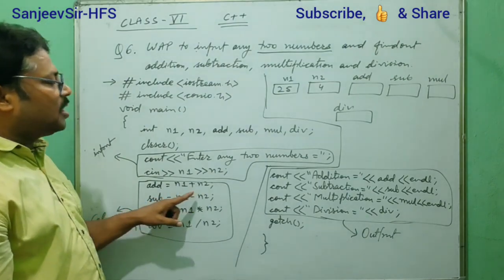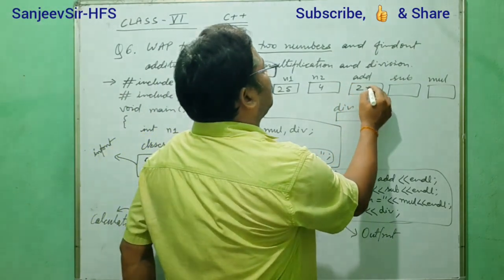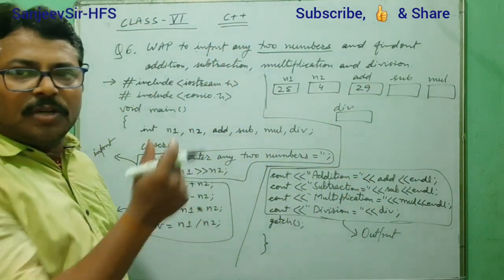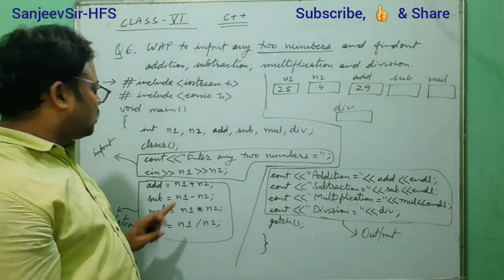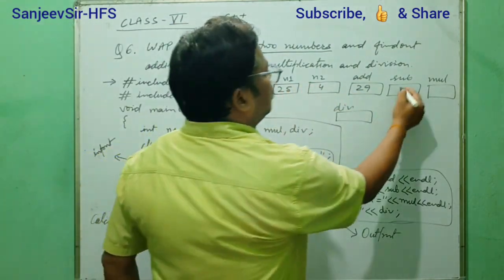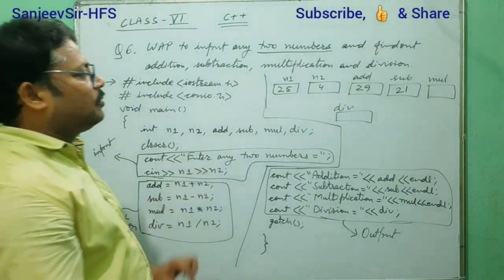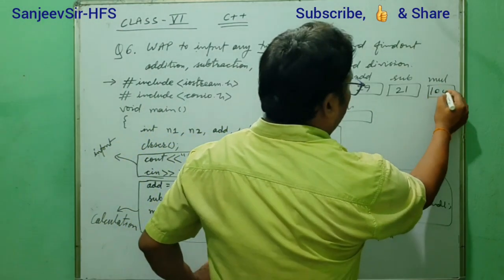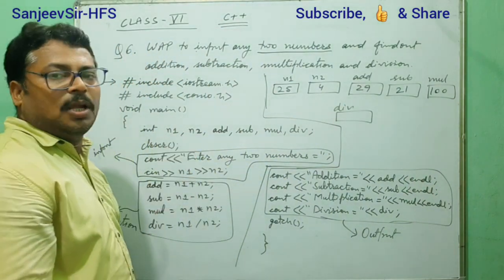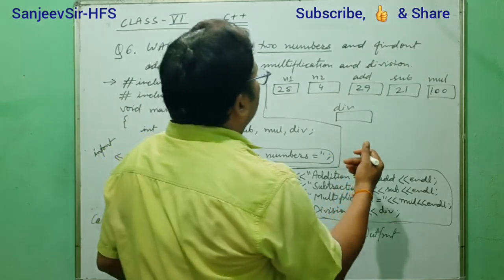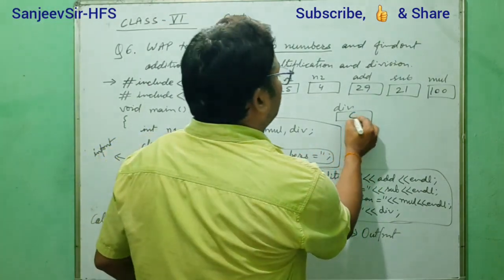Here n1 plus n2 is assigned into add, so that will be 29. Addition: 25 plus 4. Now subtraction, that is n1 minus n2, 25 minus 4, that will be 21. Multiplication, 25 into 4, that will be 100. And division, 25 divided by 4, so 4 sixes are 24. So that means 6 will be the answer.